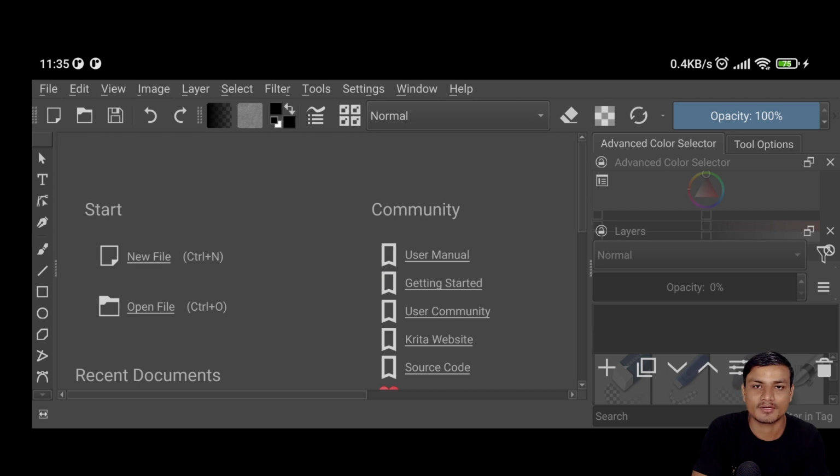Actually, I have made a video on it for the PC. Yeah, this application is also available for PC. If you want to try, you can also try. But this is the one and only best application which resembles the desktop Photoshop for Android. Yeah, it's amazing. So just like Photoshop, we can start a new file or open a file.